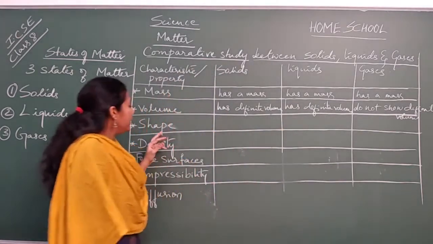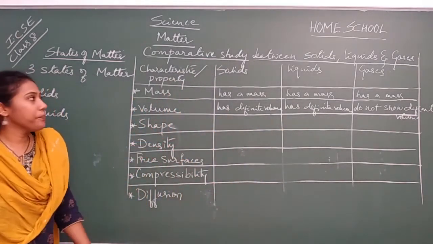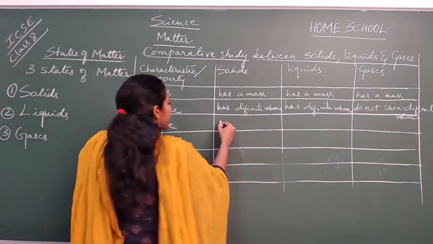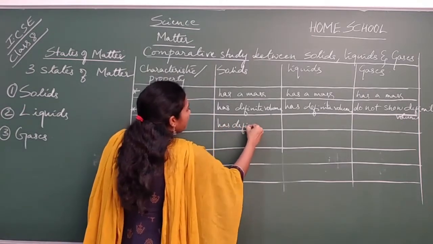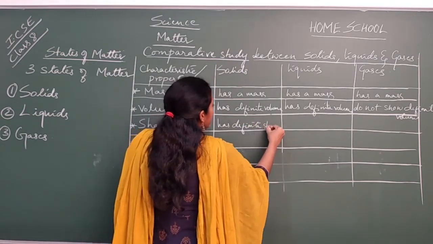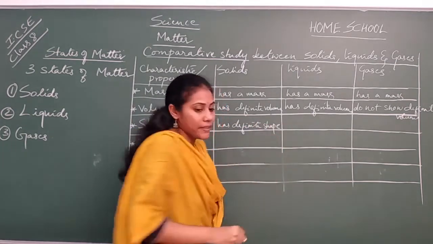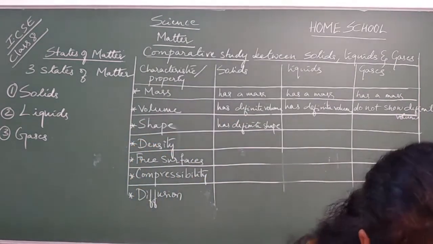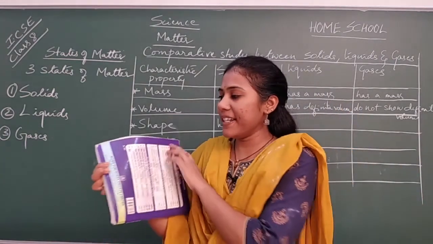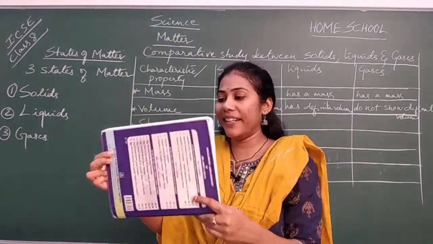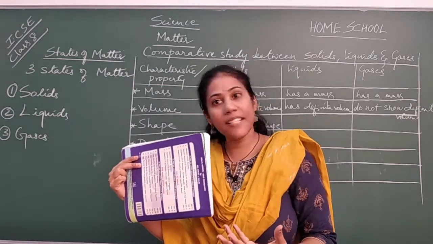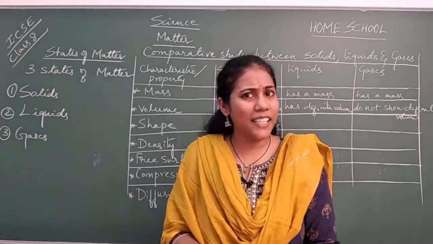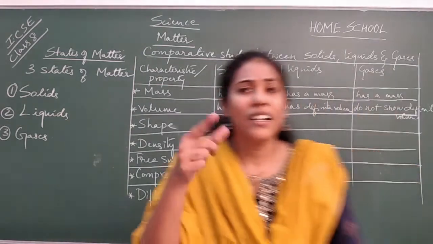Okay, and coming to the next property, shape. Definitely solids have a definite shape. Solids show definite shape, yes or no? Say a book is there, a book is a solid. You can easily say the shape of a book, right? Rectangle, or it's in the form of a square. Yes, so you can easily talk about the shape with respect to a solid.